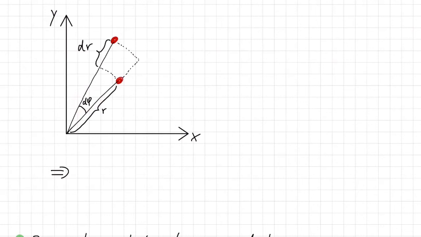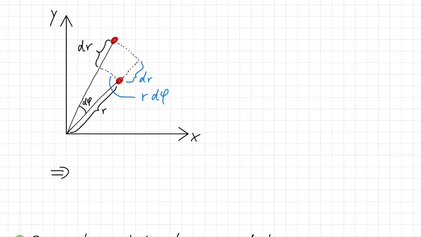If we do that, then we have these arcs here and these straight lines. It's easy to see that the length of this line here is just dr. And the length of these 2 arcs is, so this arc inside here, that length is r d phi. So basically you have the distance r from the origin and the angle that is spanned, that is d phi.